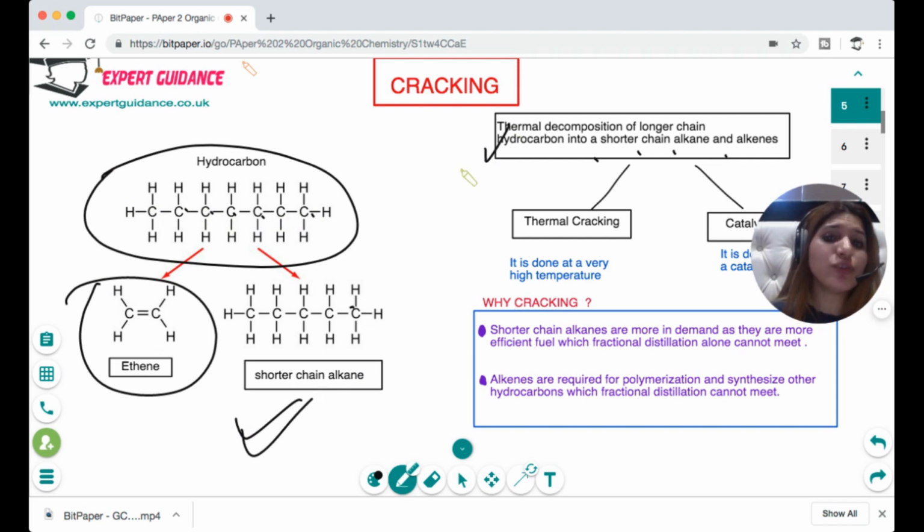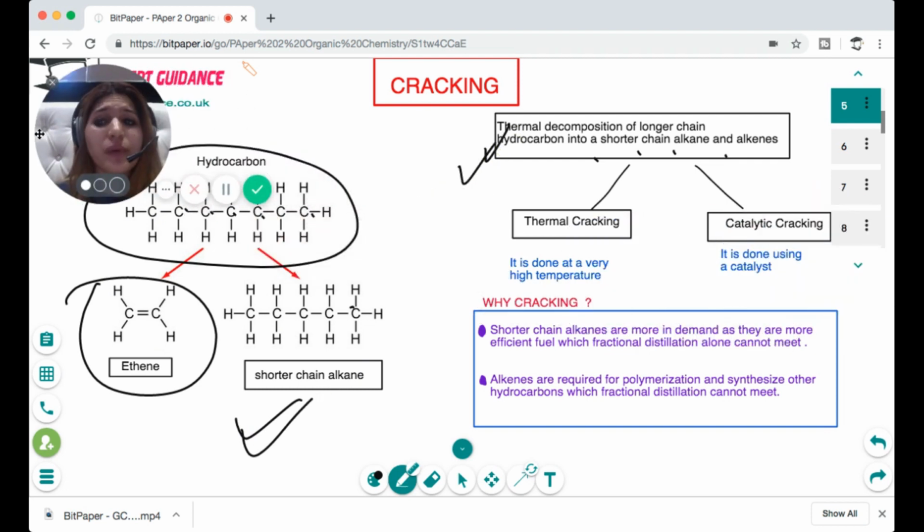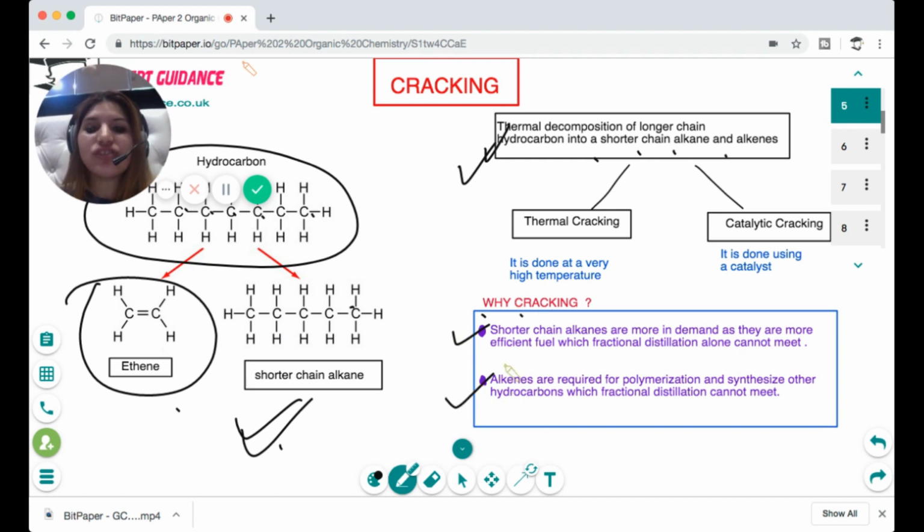Now, why do we do cracking? And this question is also asked in the exam many times. So we do cracking because we need shorter chain alkanes, because shorter chain alkanes are more in demand because they're good fuels. And fractional distillation alone cannot fulfill the demand for shorter chain alkanes. The second reason we require cracking is we require alkenes for polymerization, and alkenes are required to synthesize other hydrocarbons, which fractional distillation cannot give.